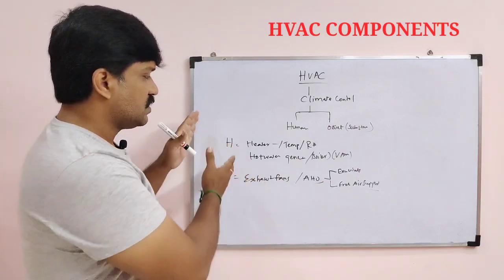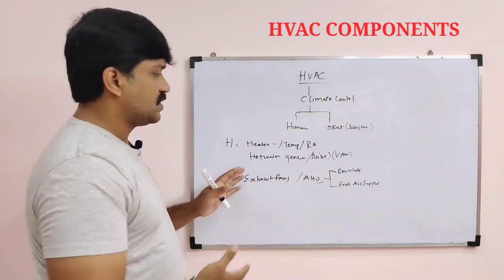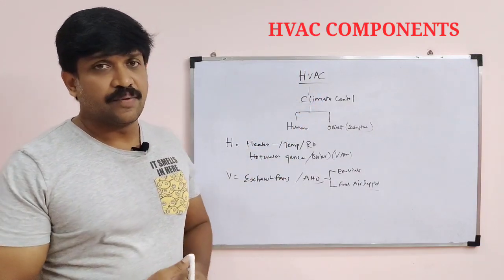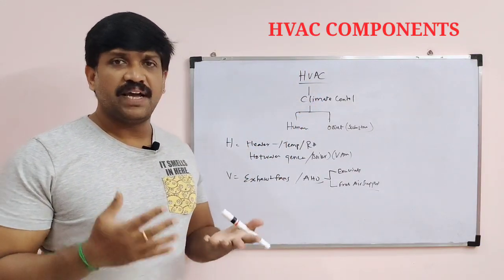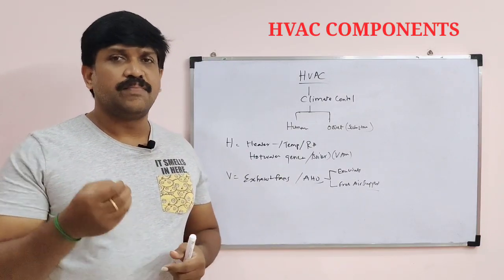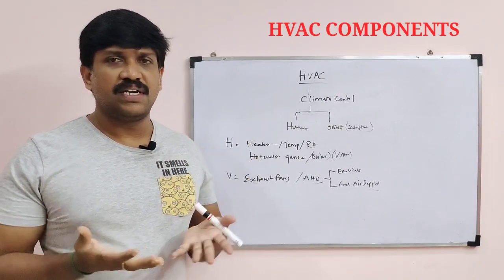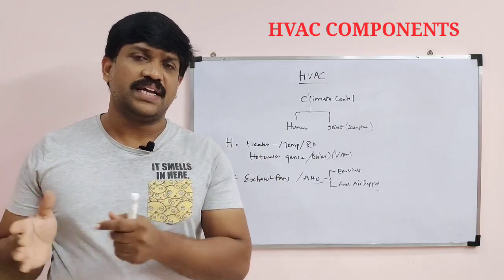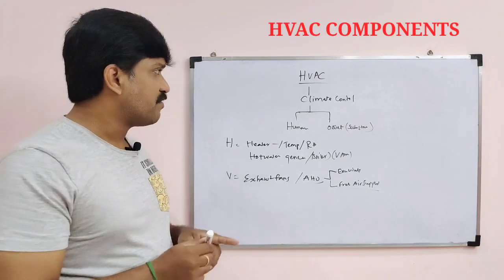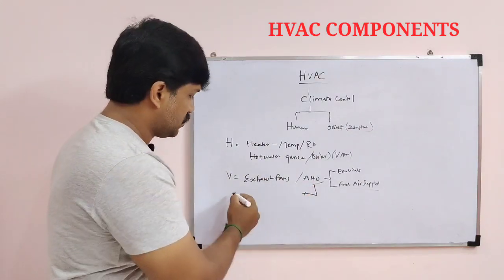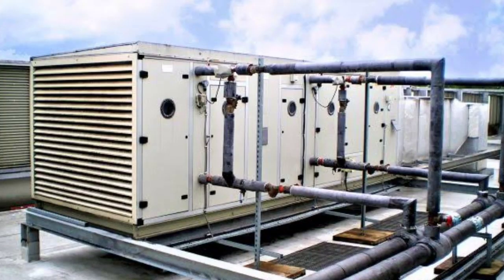Now we have seen the heating concept and ventilation. What are the components required for air conditioning? What is meant by air conditioning? Conditioning means you are going to condition your air for purity, from dusty air to high quality air without any dust. For that we also require these AHUs, air handling units.